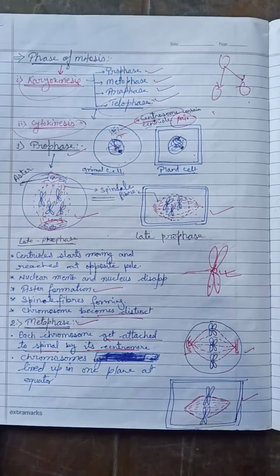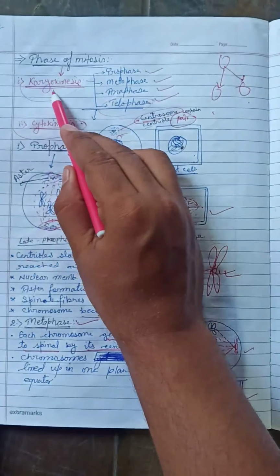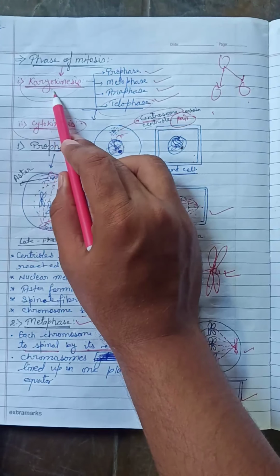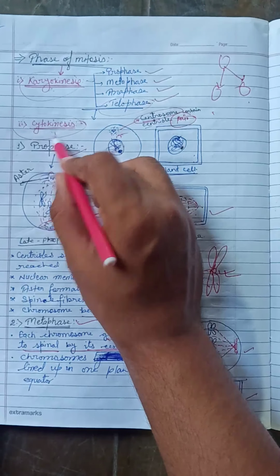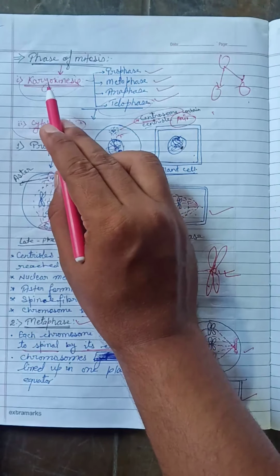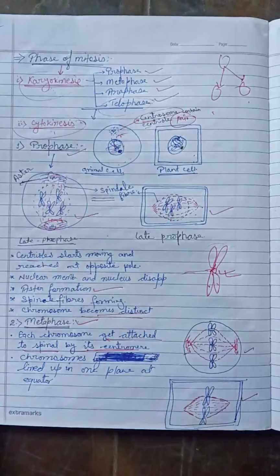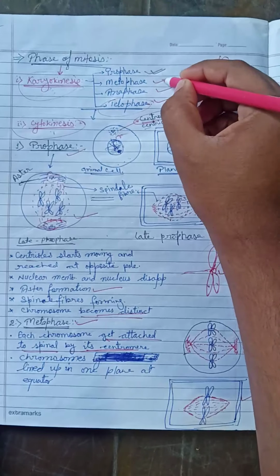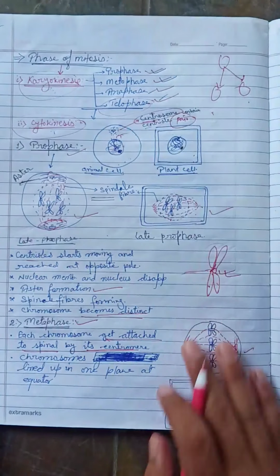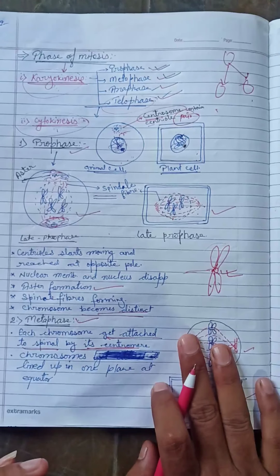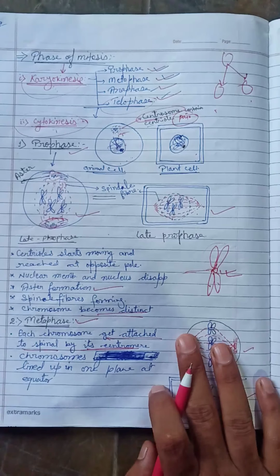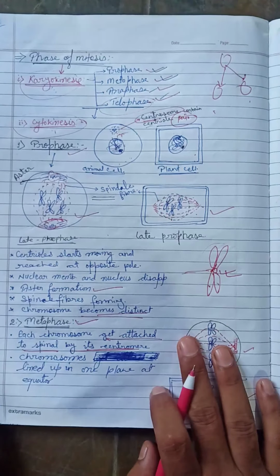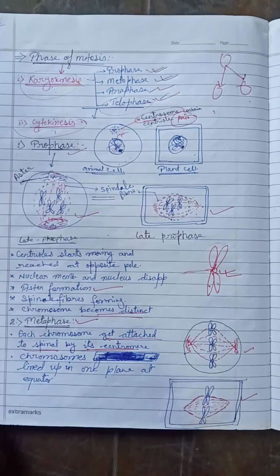Now take a look at the phases or stages of mitosis. Mitosis is completed through two types of division, karyokinesis and cytokinesis. I told you about karyokinesis and cytokinesis: the division of the nucleus and the division of the cytoplasm. In karyokinesis, different phases occur: prophase, metaphase, anaphase and telophase. After the completion of telophase, cytokinesis occurs and the cell becomes one to two. That means one cell is divided into two after cytokinesis. So let me tell you about the prophase.